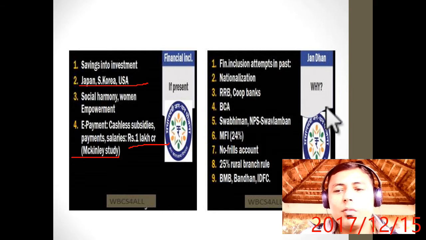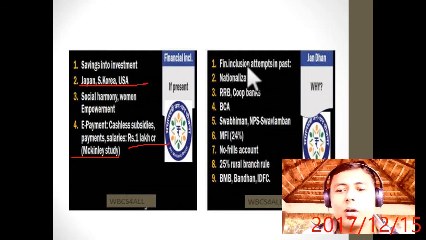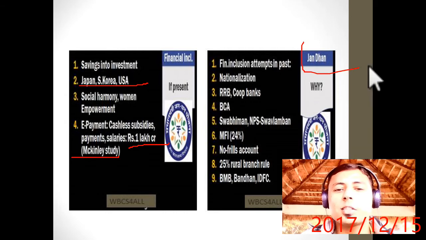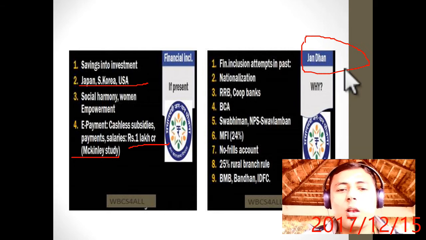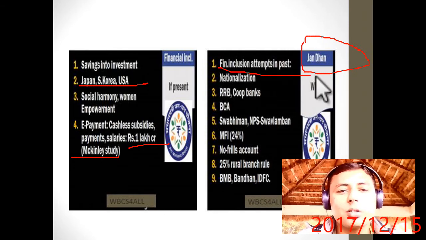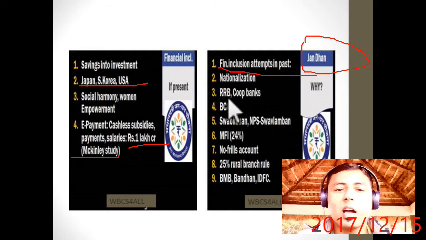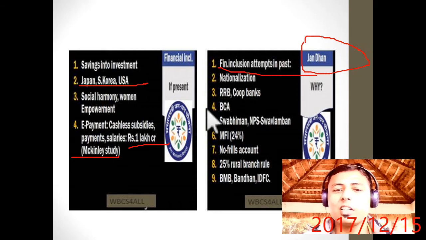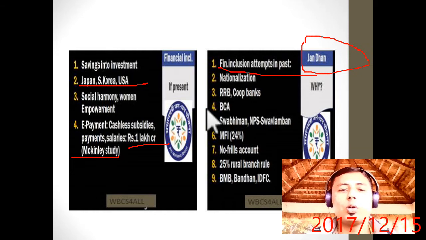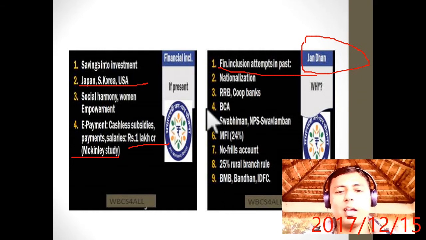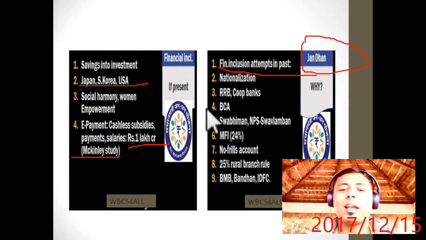Okay, why is financial inclusion important? Because of the Jan Dhan Yojana, which was launched by Prime Minister Narendra Modi on 14th of August 2014. Why was Jan Dhan launched? Because financial inclusion happened in the past also. What were the measures? Nationalization, RRB, cooperative banks, BCA, banking correspondent agents. Suppose I have appointed one agent. He will go to a village on a particular date, take all the deposited money. He is a staff of the bank appointed by the bank, and you don't have to go to the bank. He will come on a particular day at a particular time in that village, and he will do all the functions of the bank.